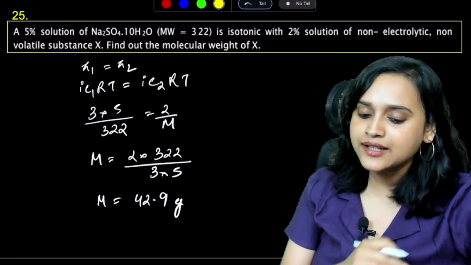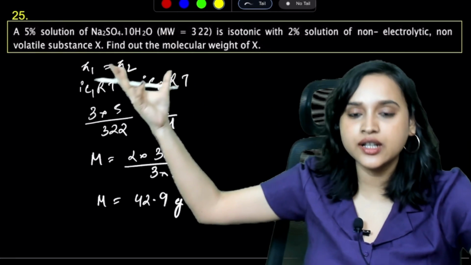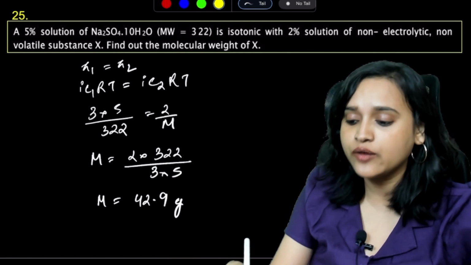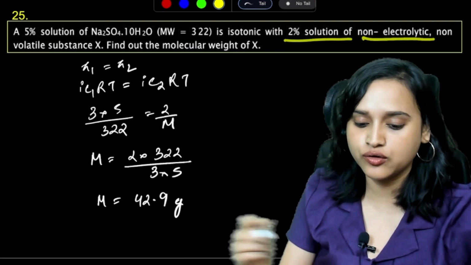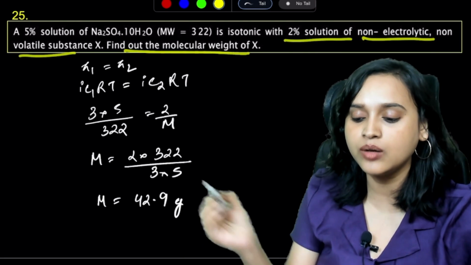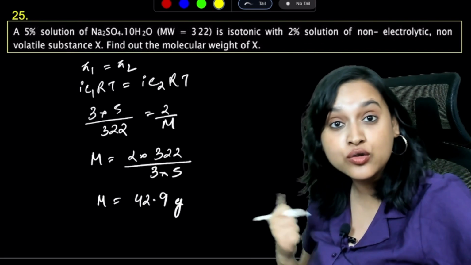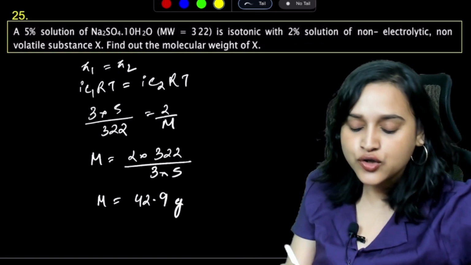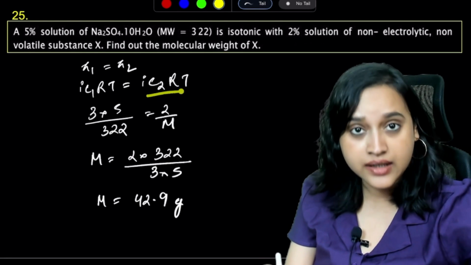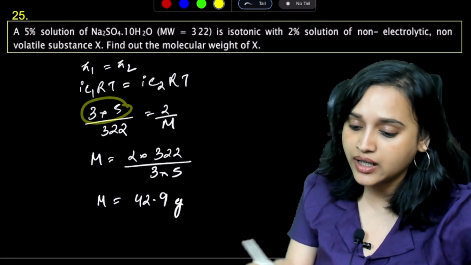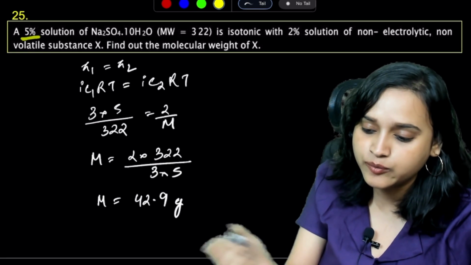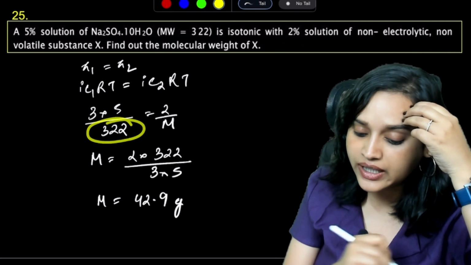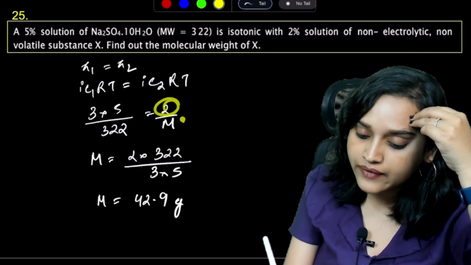Okay. Next question, guys. A 5% solution of Na2SO4.10H2O is isotonic with a 2% solution of a non-electrolytic, non-volatile substance X. Find out the molecular weight of X. How will you do this? See, pi 1 is equal to pi 2, because it is isotonic. So i1C1RT is equal to i2C2RT. So 3 into 5, why 3 into 5? This is a 5% solution and this is a 2% solution. So 3 into 5 divided by 322 is equal to 2 divided by molarity.